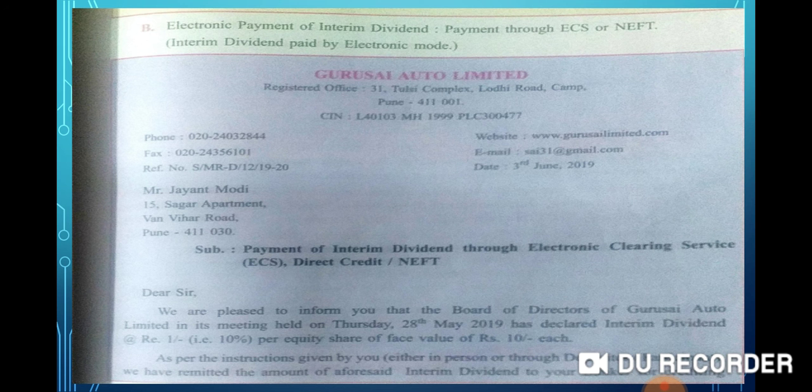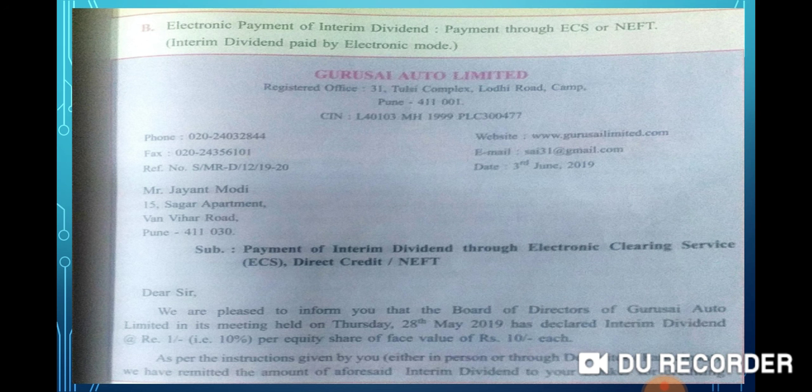After writing the reference number and date, on the left hand side write down the inside address, 411030. After writing the inside address, write down the subject. Payment of interim dividend through Electronic Clearing Service, ECS, direct credit or NEFT.